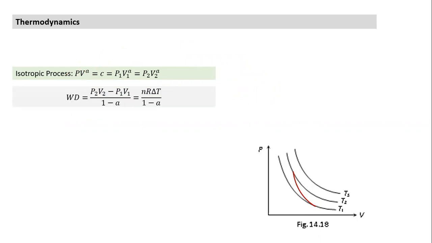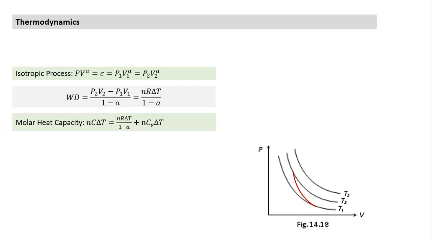For an isotropic process, I can calculate work done. I'm not going to use a simple integration; when you simply integrate, we get this expression. Work done, written in terms of temperature, can be NR times (T2 minus T1), which is delta T, divided by 1 minus A. A is the exponent of P, the power of P. So I get this as work done.